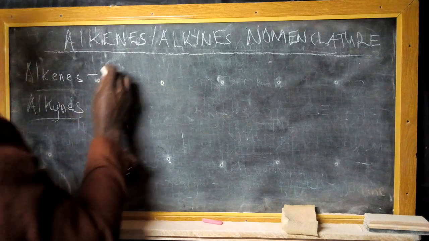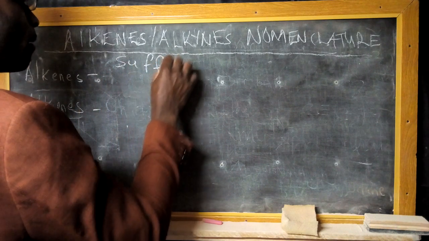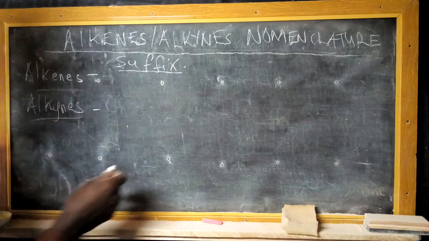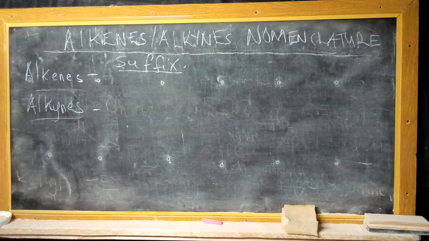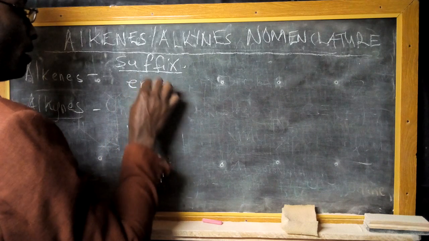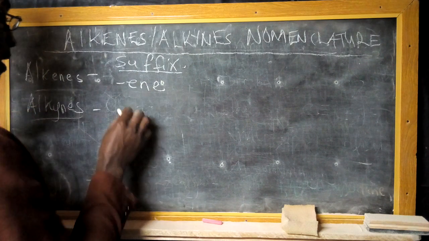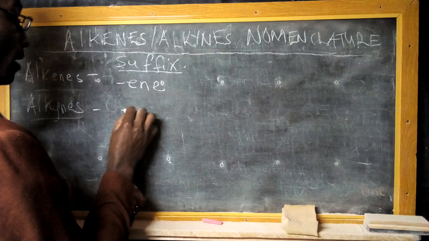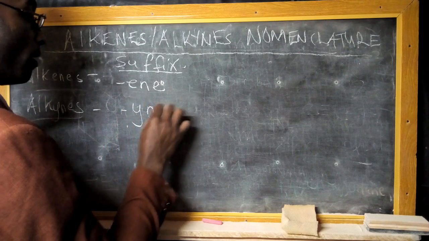Now the suffix, that is the ending of the names for alkenes and alkynes. For alkenes, it ends with the name ene, while for alkynes, it ends with the name yne, Y-N-E.